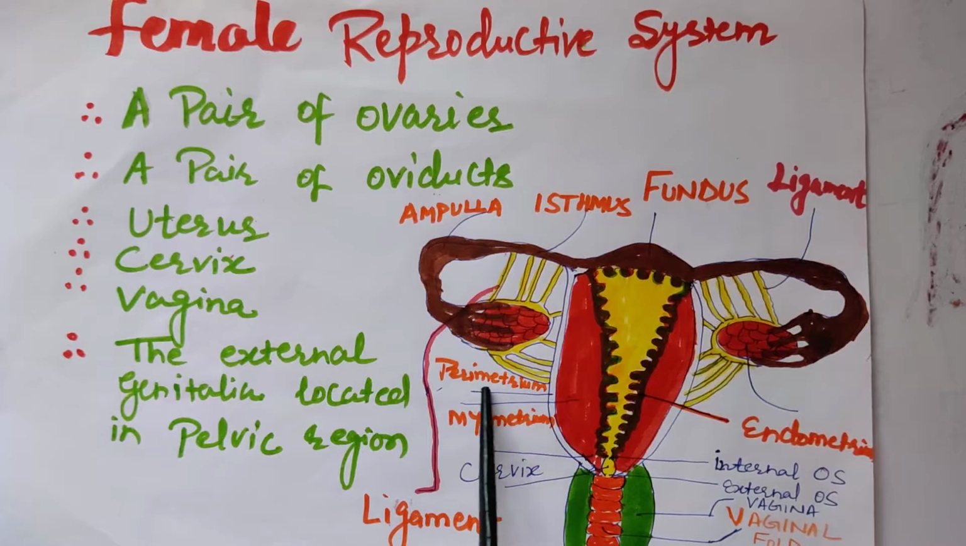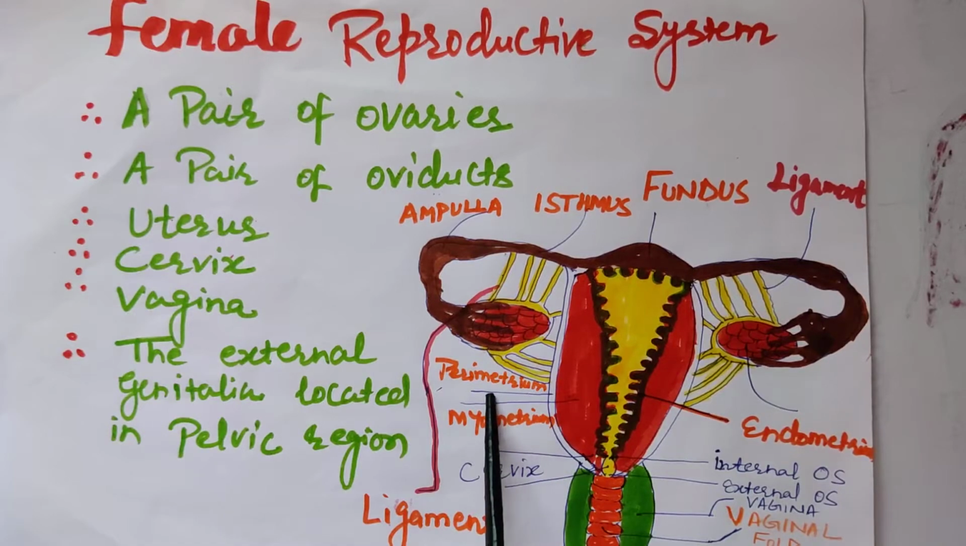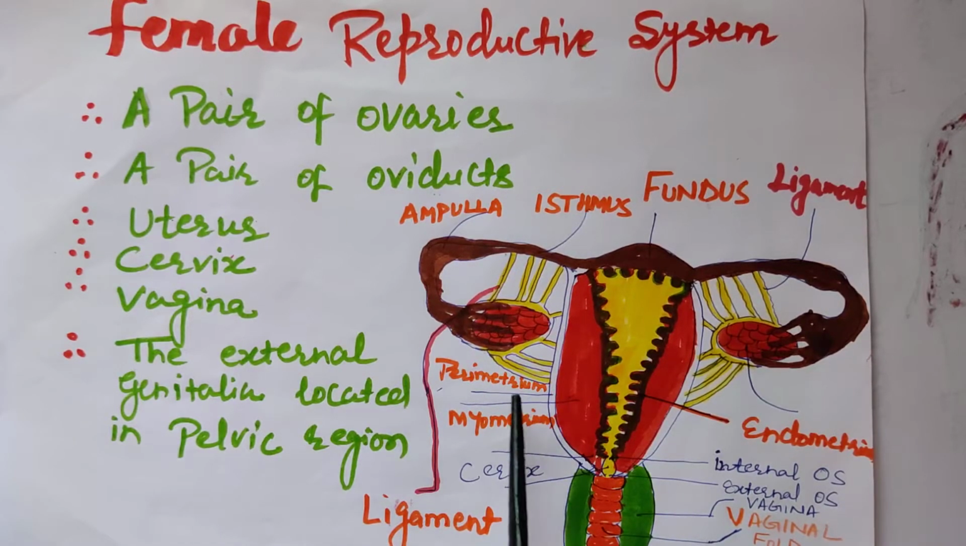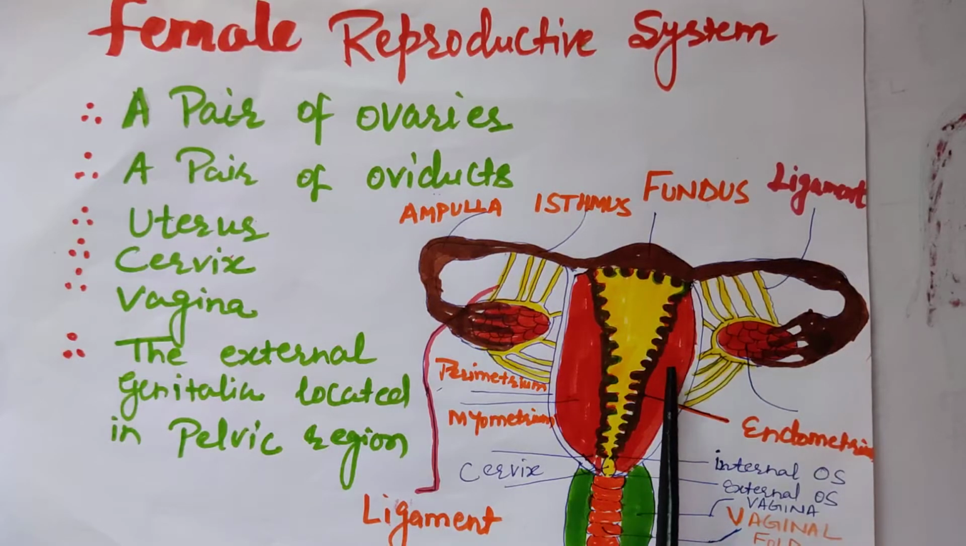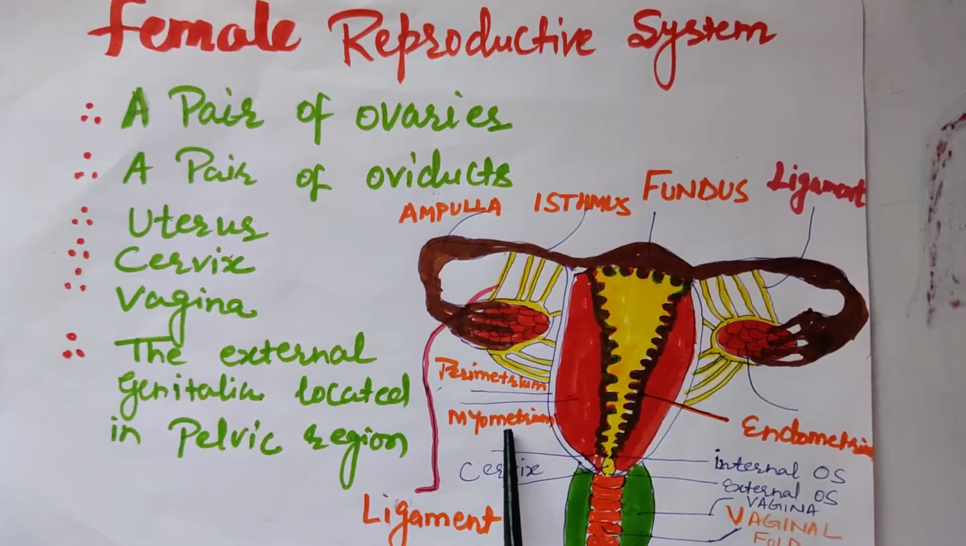The outermost covering is called perimetrium, and below perimetrium the second layer is called myometrium. The red one is myometrium. It consists of smooth muscles. And what is the function of myometrium? It helps in the parturition process. It helps in baby birth.